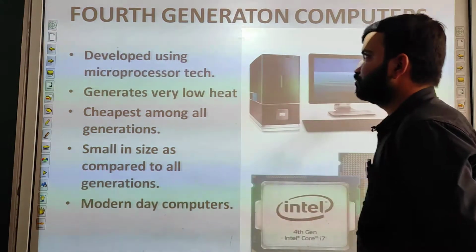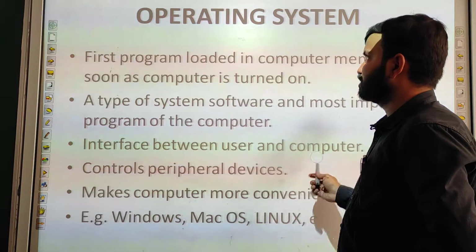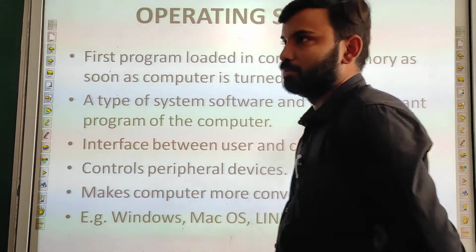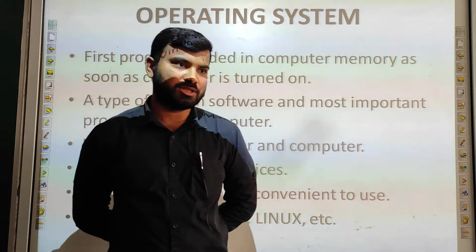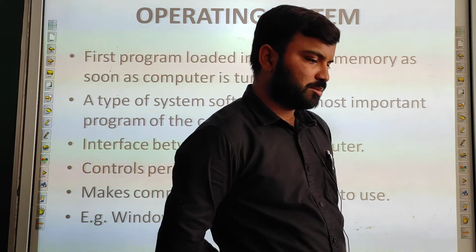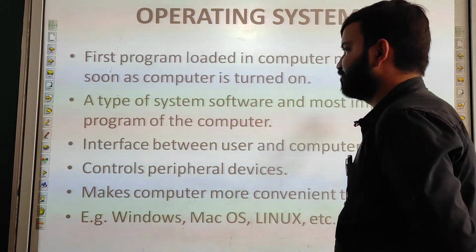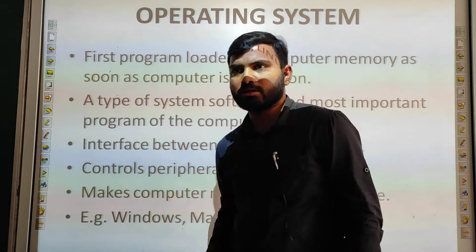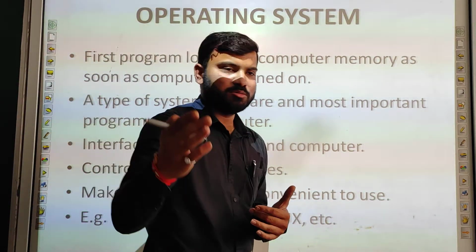So here we come to the end of our generation of computers. Now we are going to start with operating system. To operate a computer, we need an operating system. The work of an operating system is only to create an interface or an interaction between a computer and user. User means us, the human beings, and the computer, that is the machine.